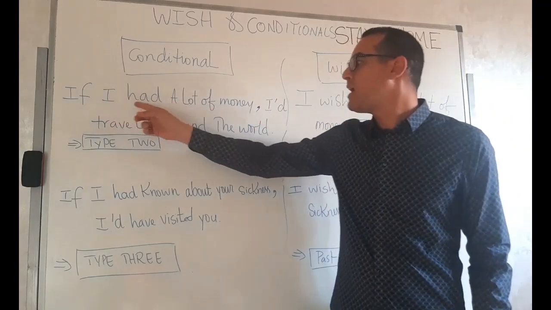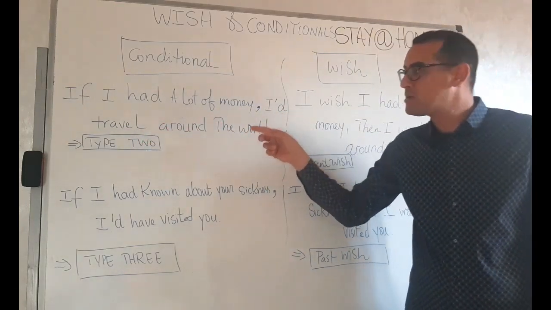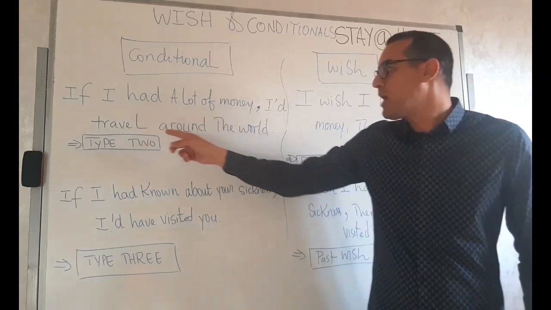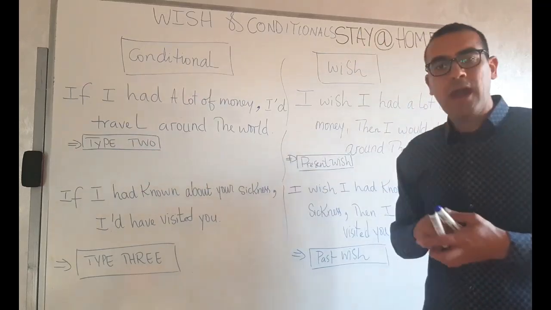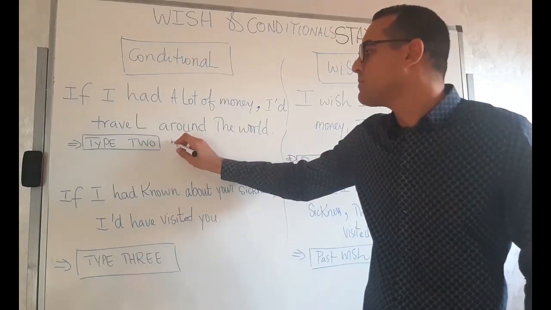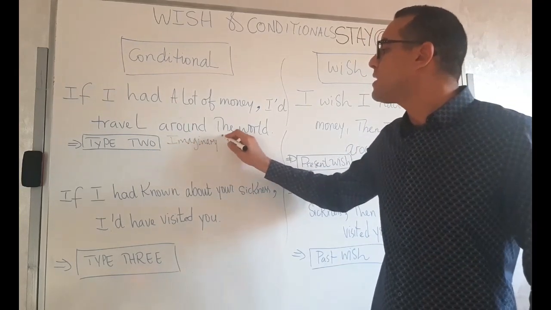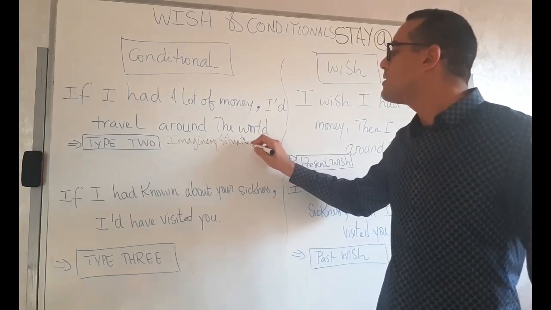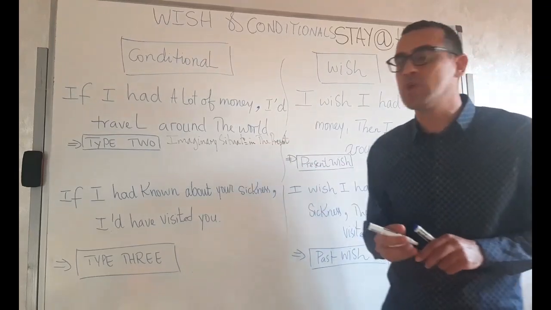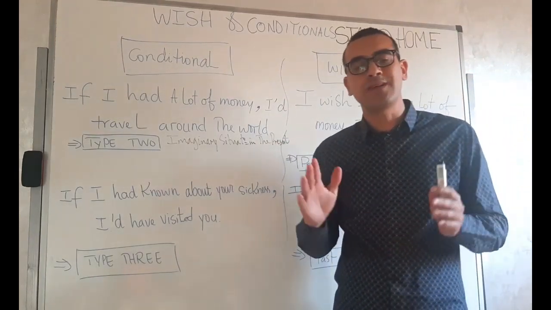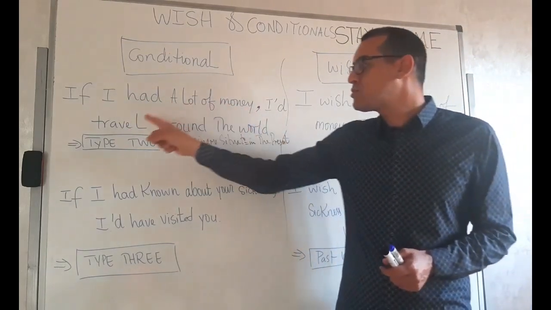If I had a lot of money, I'd travel around the world. As you can see here, we have a conditional type 2. And conditional type 2 normally talks about an imaginary situation in the present. So if I had a lot of money, but I don't have a lot of money, I'd travel around the world.